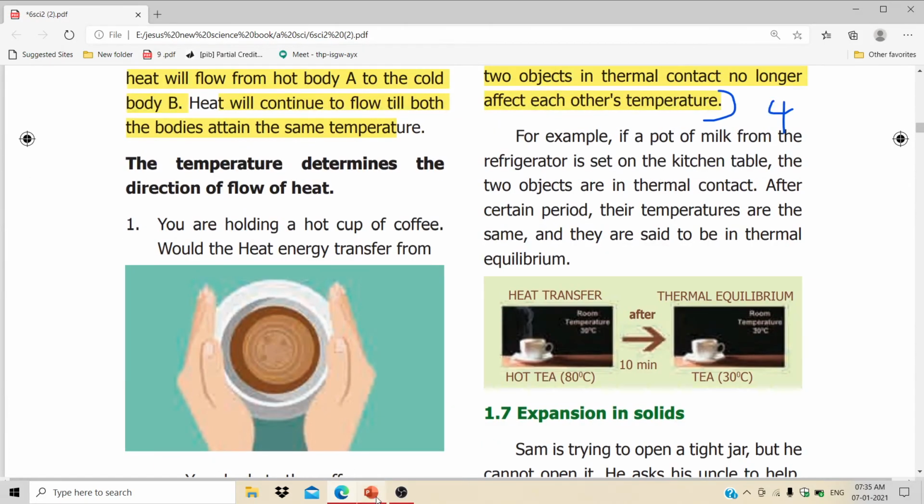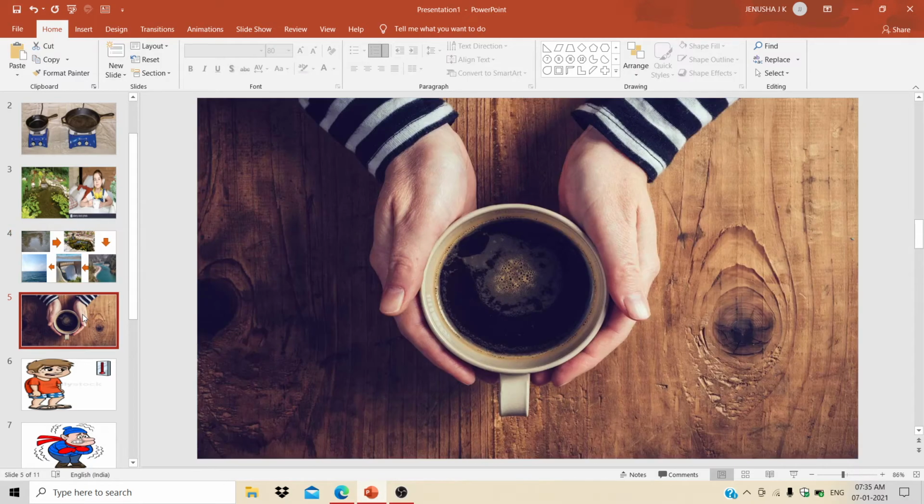Okay, let's see an activity. I'm taking a cup of coffee, and I'm just holding that cup of coffee. Here, the coffee is hotter compared to my hand. The question asks from which the heat energy will transfer. Which one has more heat energy? The cup of coffee, right? The cup of coffee has more heat energy when compared to my hand. So the heat energy transfers from my cup of coffee to my hand.